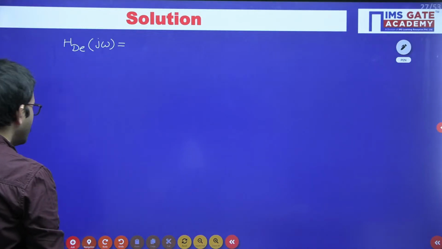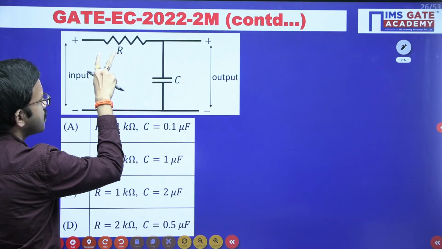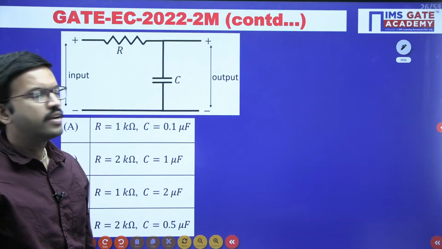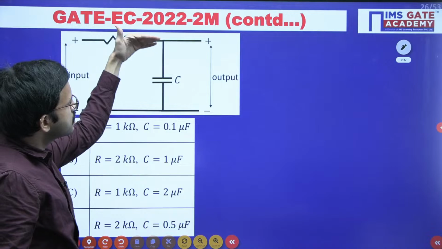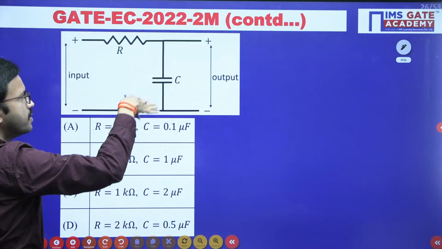Here you have a simple network with 2 elements, R and C. How are these 2 connected? Any guess? Yes, these 2 are connected in series, because there is no current flowing here. If no current flows here, obviously these 2 elements are connected in series.